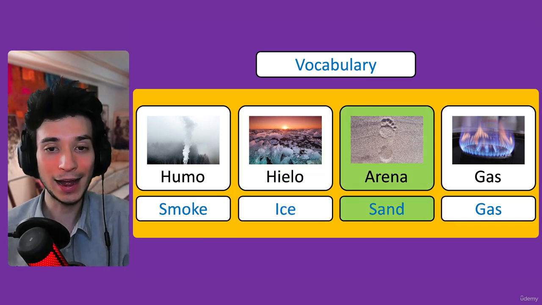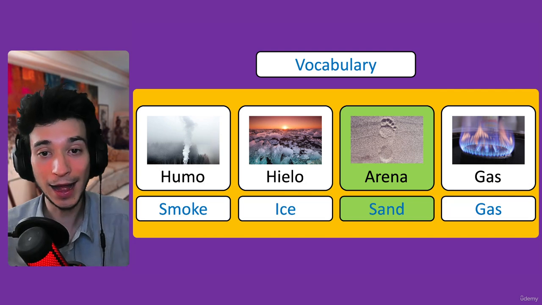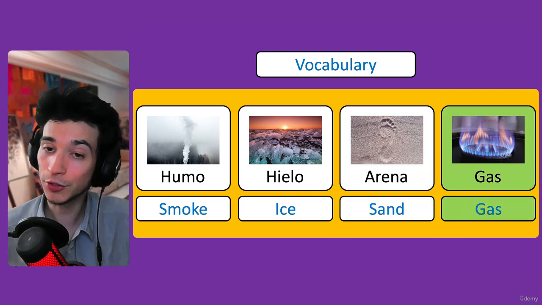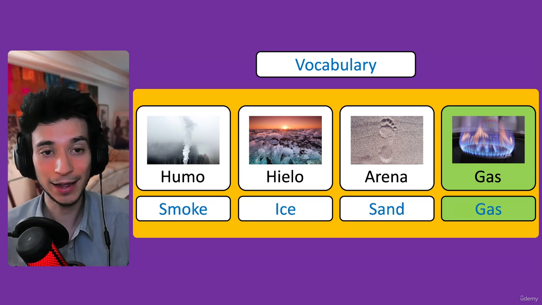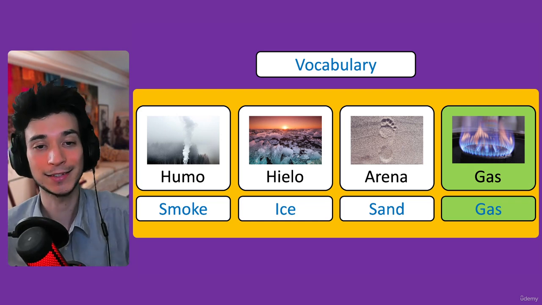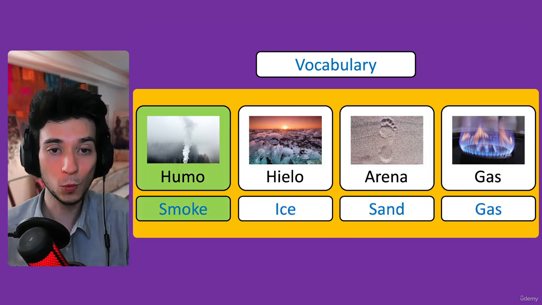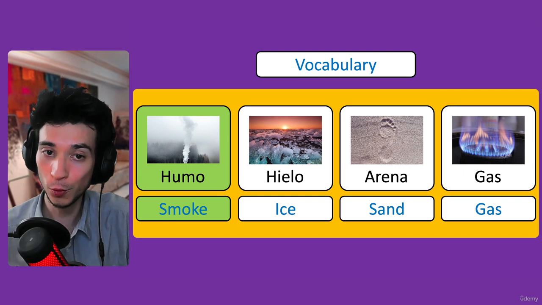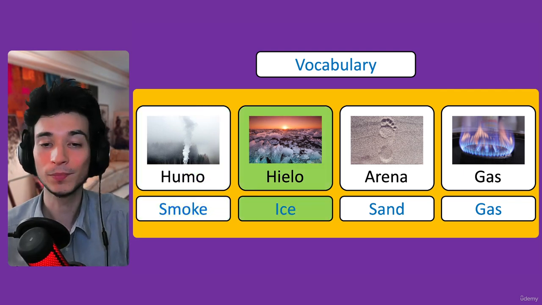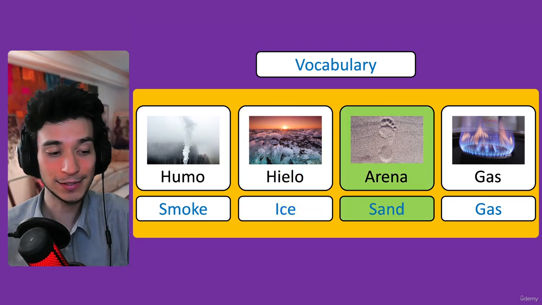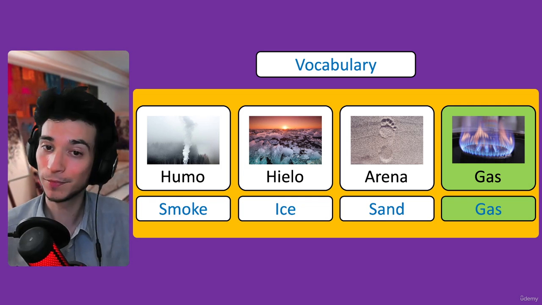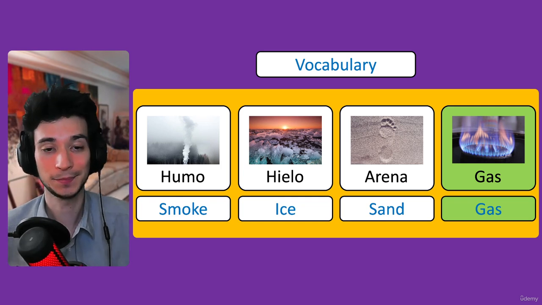And the next one, arena, sand. And the fourth one, just like English, gas. Gas, with a Spanish accent. Okay, one more time. Humo, smoke. Hielo, ice. Arena, sand. And gas, for gas.